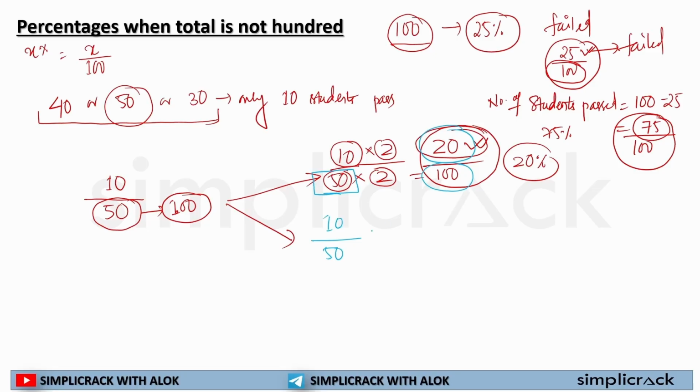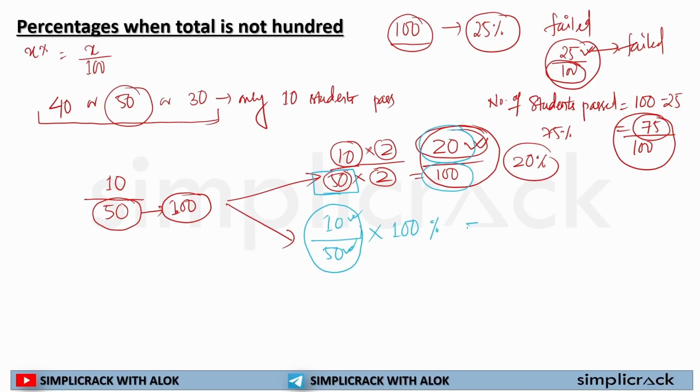I will simply multiply by 100 and put a percentage symbol here. I'm first creating the fraction, that out of 50 students, 10 students pass the examination, and I will simply multiply 100 with it and put a percentage symbol beside it.